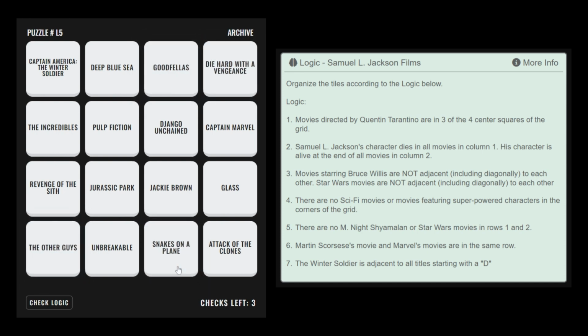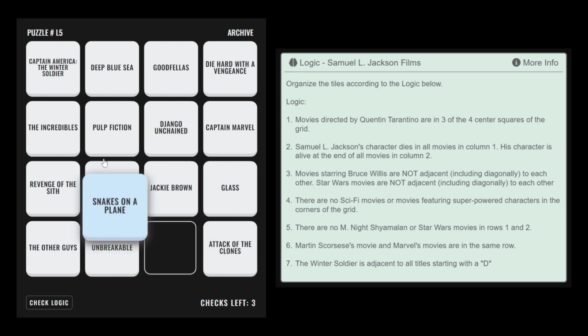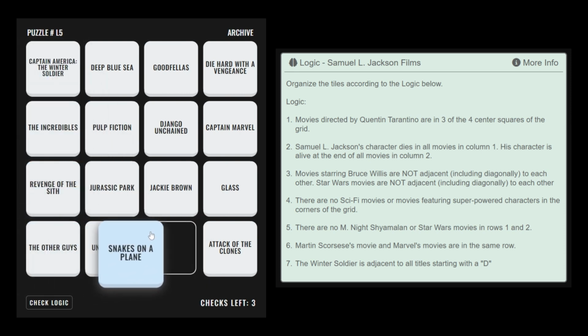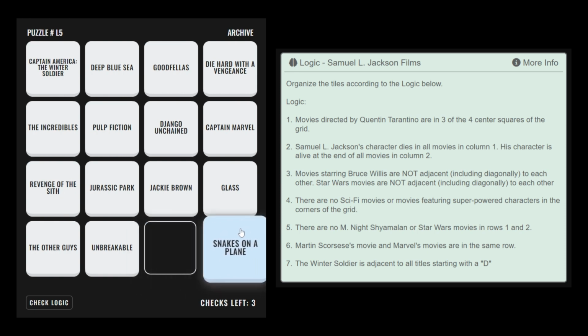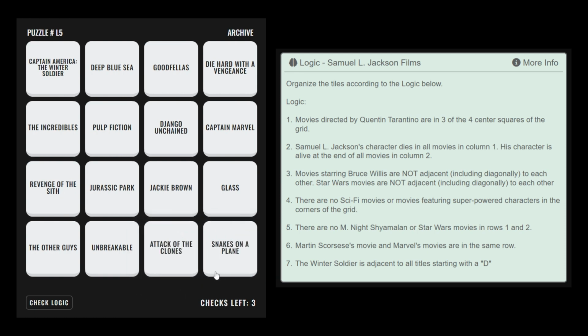From rule number 7, we know the Winter Soldier must be adjacent to all movies starting with a D. This would be impossible if both Deep Blue Sea and Die Hard were in the corners. This means Goodfellas, The Other Guys, and Snakes on a Plane are the movies that belong in the corners. Snakes on a Plane cannot go in either of the corners in column 1, because Samuel L. Jackson's character survives this movie. Therefore, Snakes on a Plane must go in the bottom right corner.